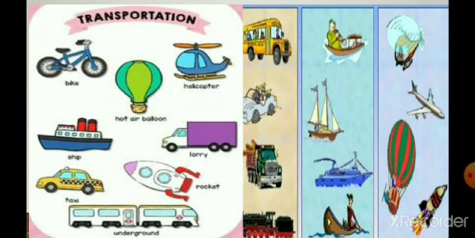Then children, you can see here, this is a land transport, this is a land transport, this is an air transport, water transport, land transport, air transport, land transport and land transport. So these are the different modes of transport. These are also examples of land transport vehicles, water transport vehicles and air transport vehicles, right, children? So let's now see further.